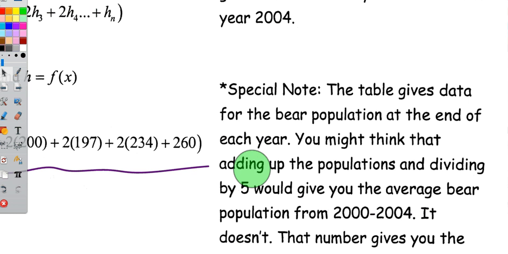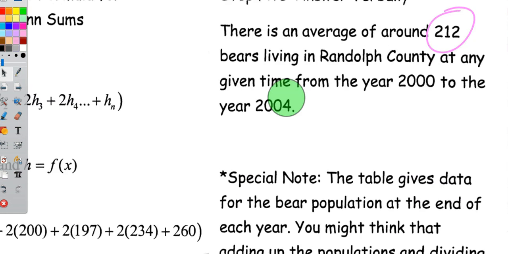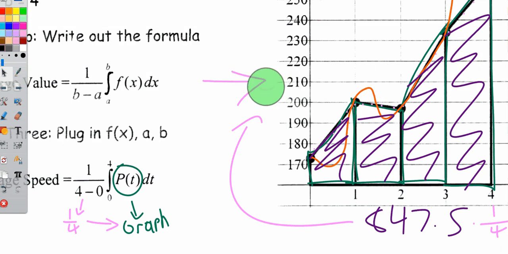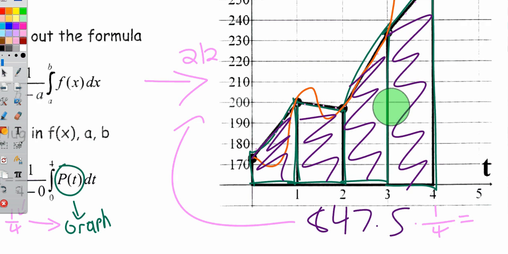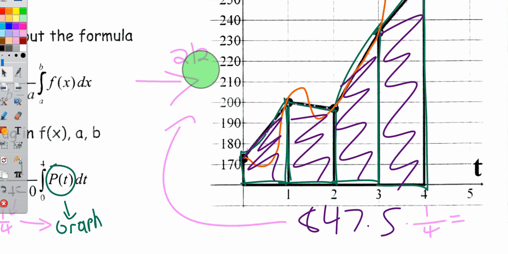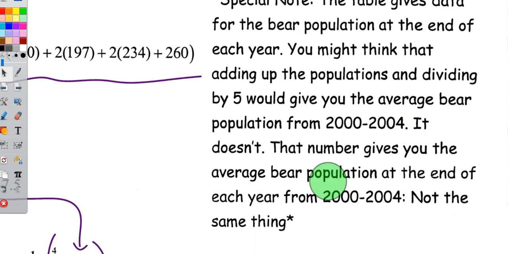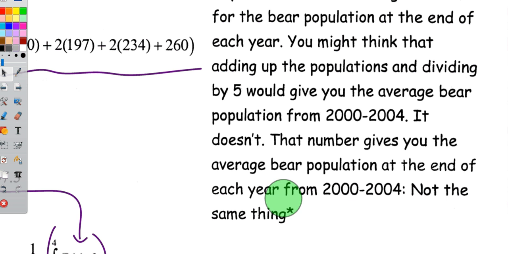Special note: going back, looking at the graph, I always like looking at the graph. The average bear population, I was really close, right? I was right there around 210. So the average bear population at any given time from 2000 to 2004 is 212 bears. But here's our special note. The table gives data for the bear population at the end of each year, or the beginning of each year. You might think that adding up the populations and dividing by 5 would give you the average bear population, but it doesn't. That number gives you the average bear population at the end of each year, not the same thing.